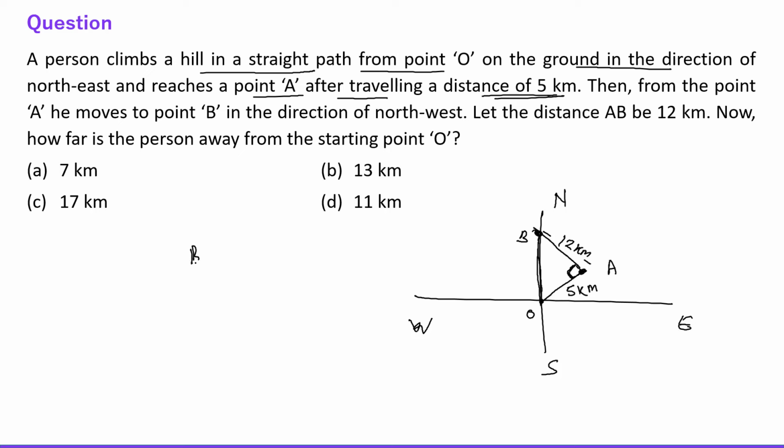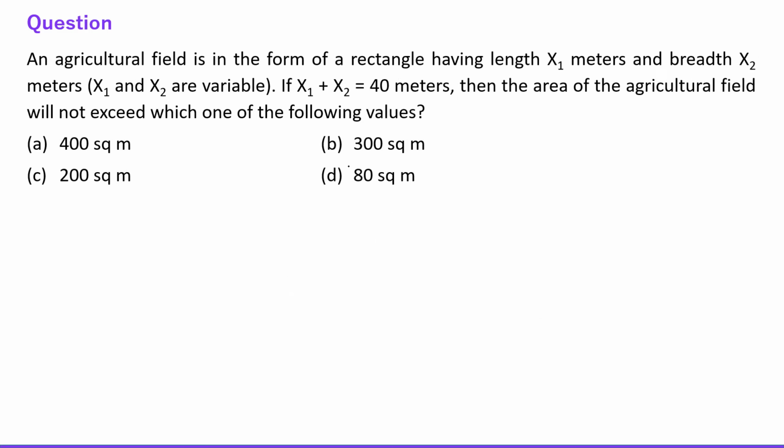So BO, using Pythagoras theorem, is under root of 5 square plus 12 square. So this is 25 plus 144, which is under root of 169, so this is 13. The answer is 13 kilometers, right everyone? Now let's talk about the next question.